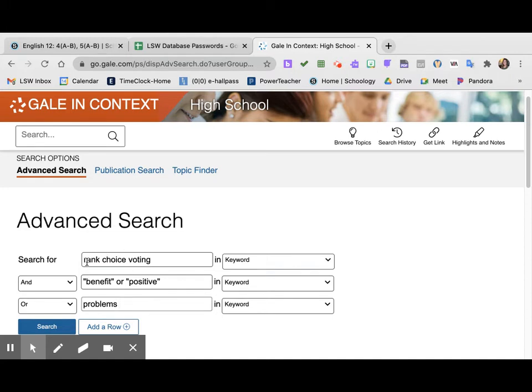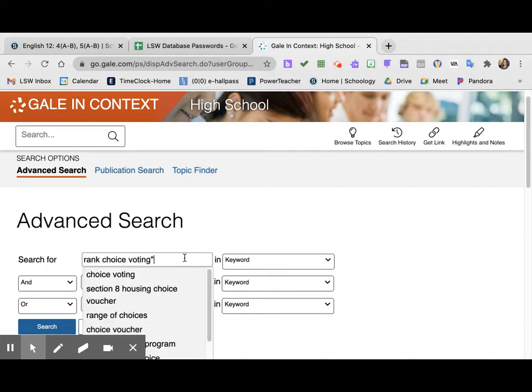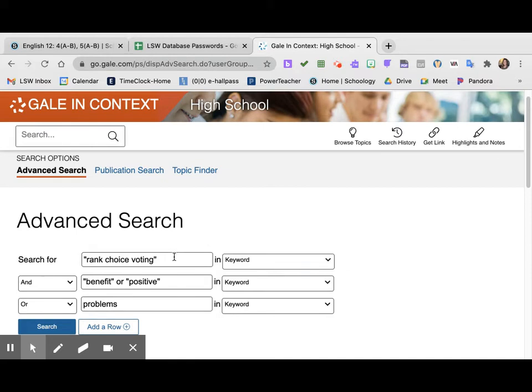Okay. The other thing I want is ranked choice voting. If I leave it like this, it's going to look for the idea of rank as a word, choice as a word, and voting as a word. And it's going to include not only ranked choice voting as one thing, but all the individual words there. I don't want to know every time the word choice comes up in a database. That's going to be way too much for me to even process through. So what I'm doing is putting quotation marks around this idea in order to limit it and to make it one idea.